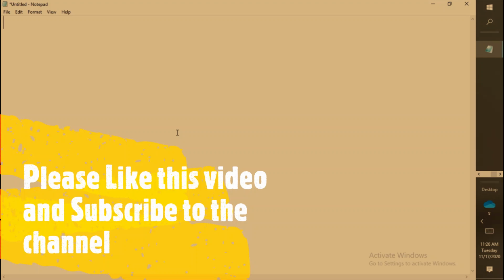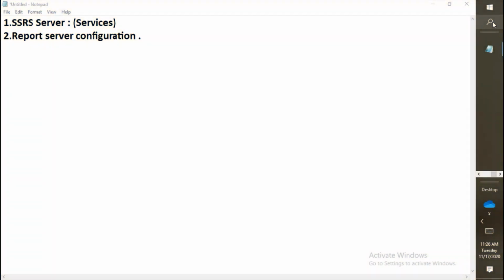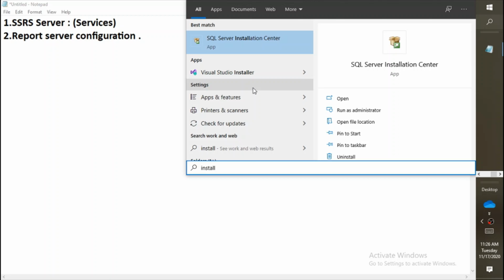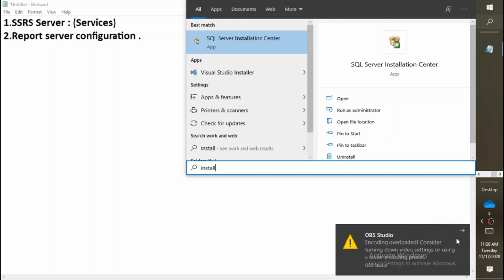Great. For understanding that, we need to start with the basic stuff. The first thing is SSRS server or services installation. How does it get installed first of all, or how do we do that? For that, we need to go to the search box and type installation. Here you will see SQL Server Installation Center. You need to click on open.